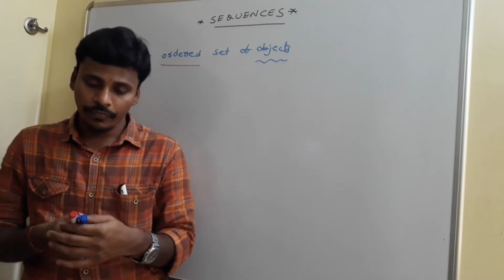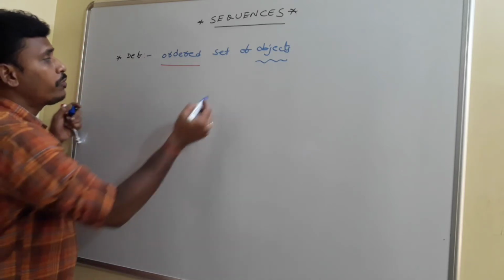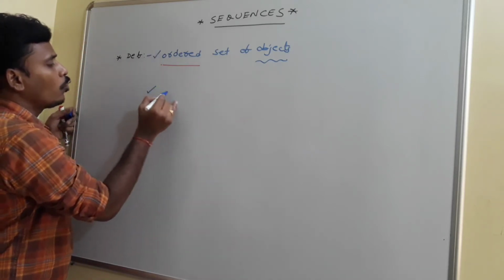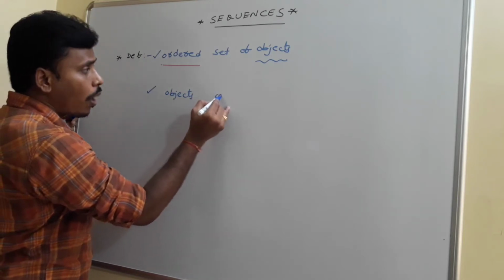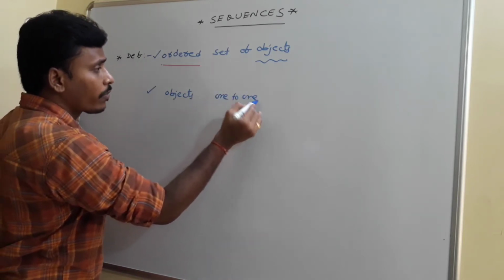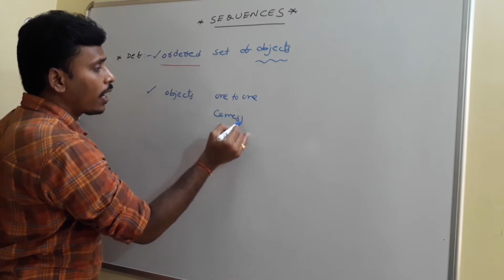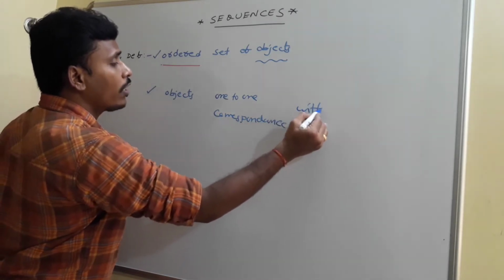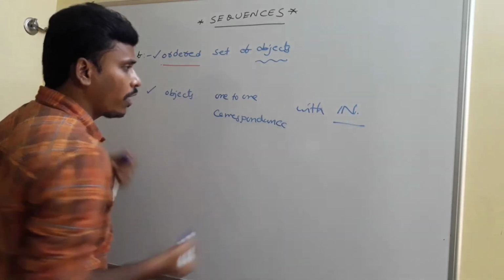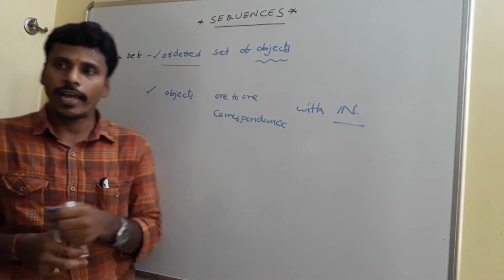In another way, what I am going to tell you is that the objects of a sequence maintain a one-to-one correspondence with the natural numbers. I think you know about the counting numbers, right? Nothing but natural numbers.